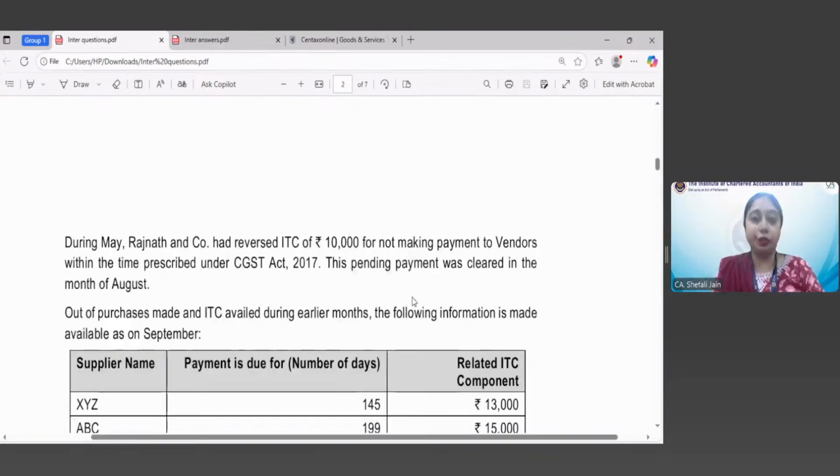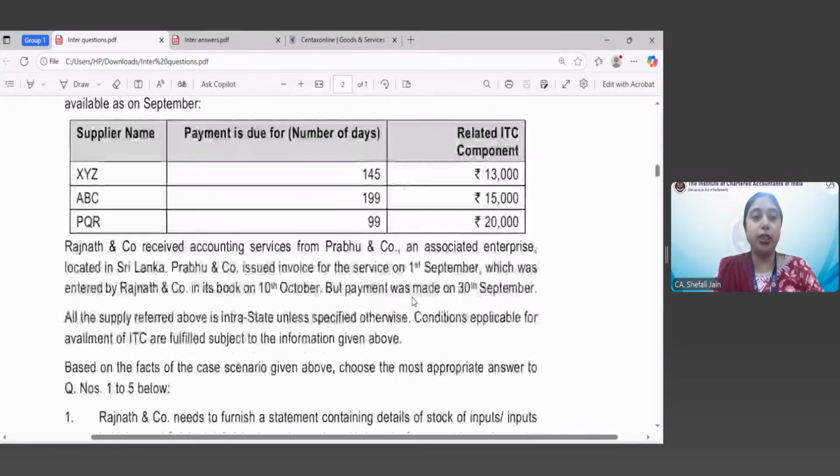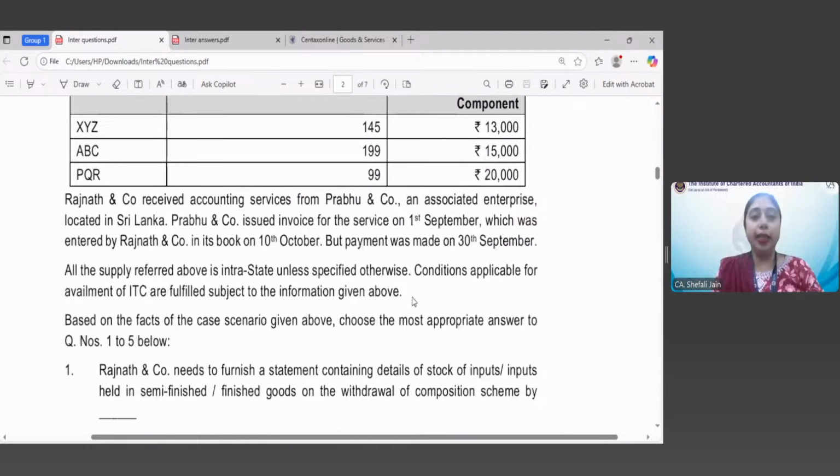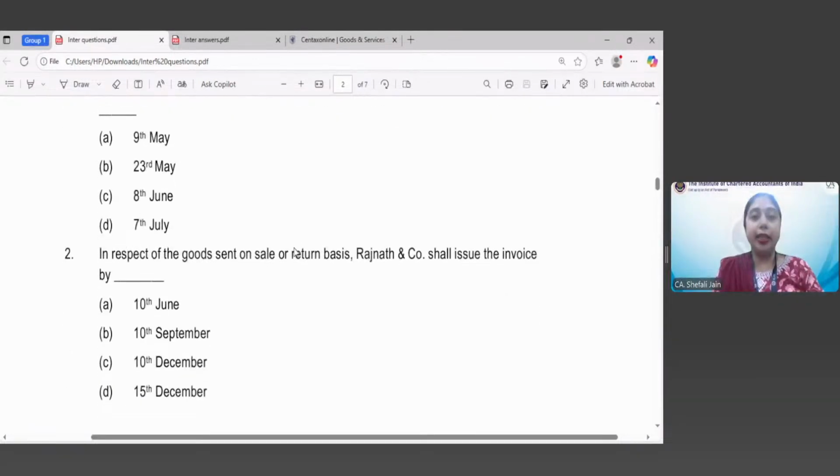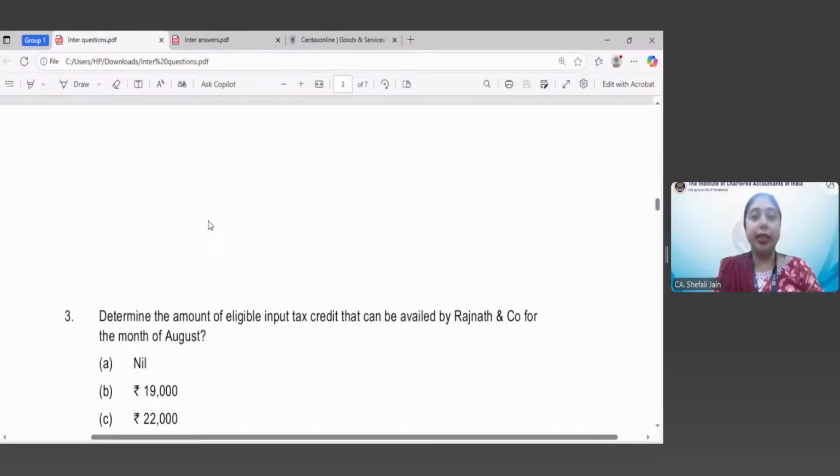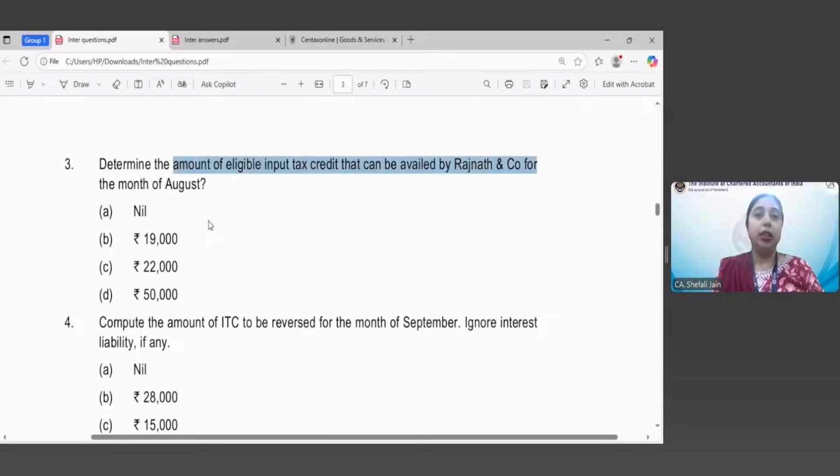Any answer for that? Let me take you to the question also so that you can see the options. Determine the amount of eligible ITC that can be availed by Rajnath and Company for the month of August. It is nil, 19,000, 22,000 and 50,000. So the 180 days time limit has been correctly stipulated in the month of August.